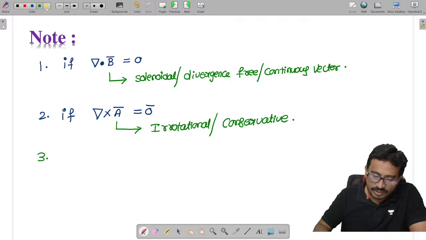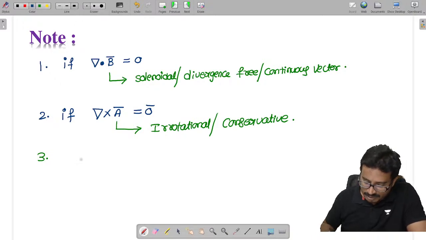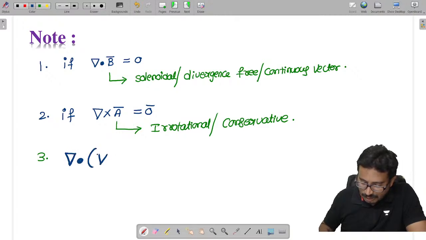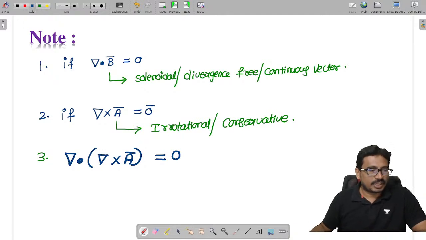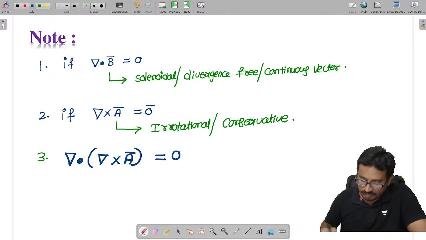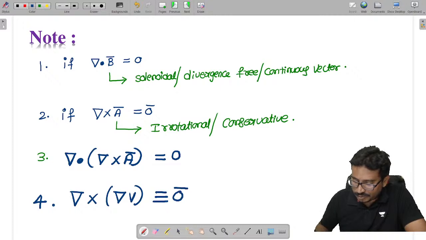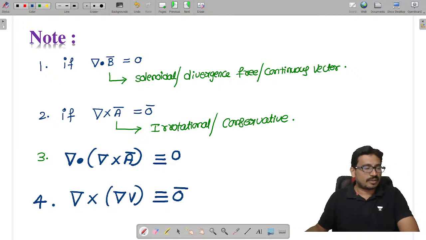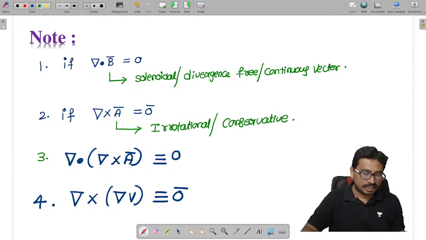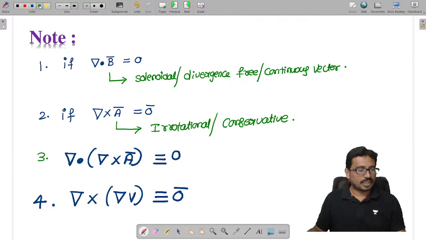Now, as we know, we have some standard results. The divergence of the curl of any vector function is always 0. The curl of the gradient of any scalar function is always 0. These two are called vector null identities.